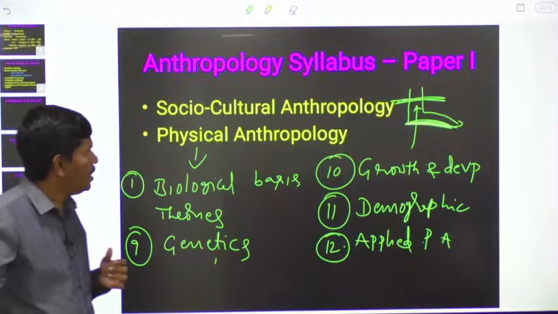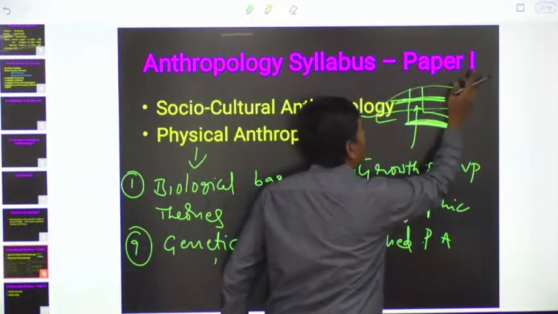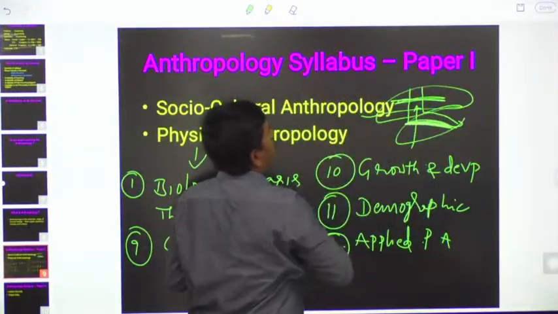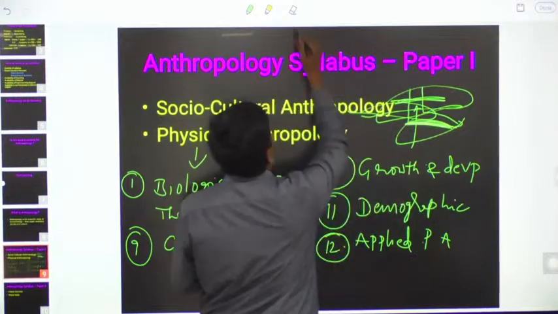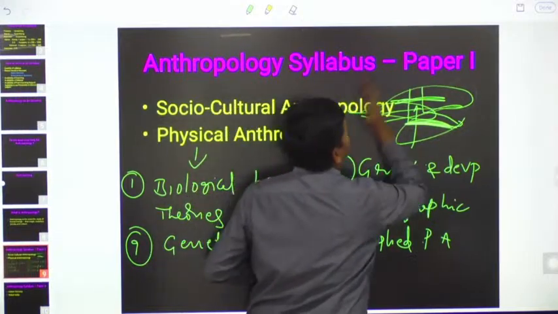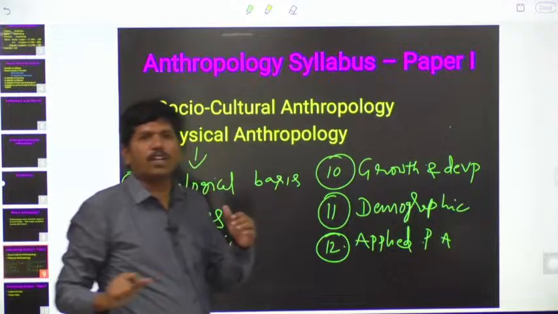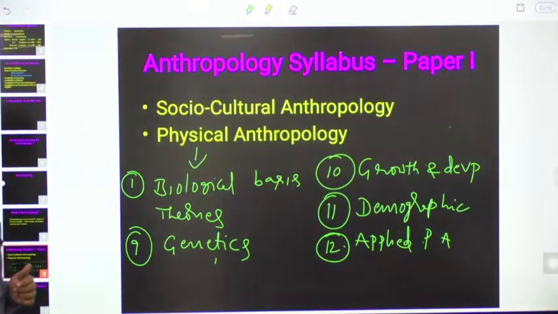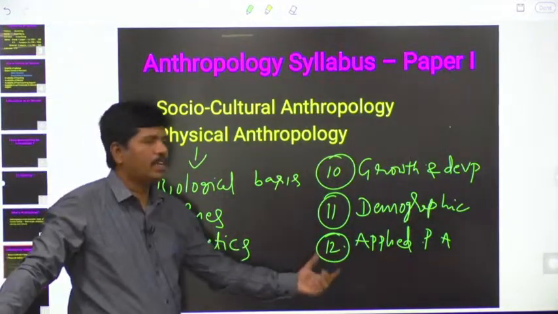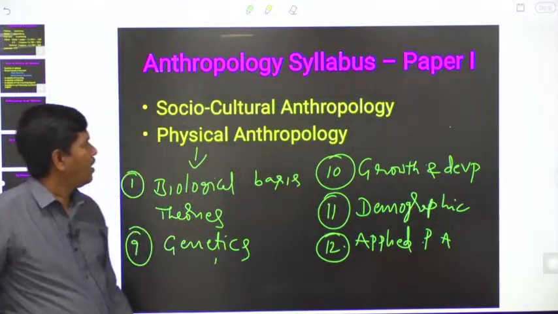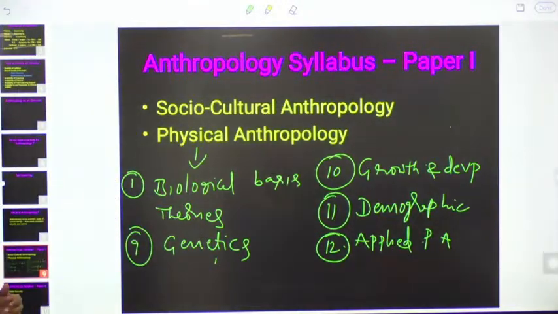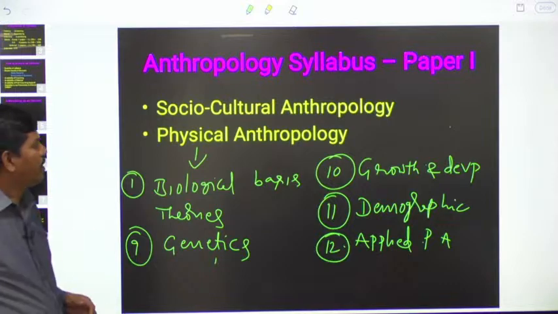That's why we are going to apply this knowledge to solve a number of medico-legal cases also. All those aspects will be there in applied physical anthropology. This is about paper 1, socio-cultural anthropology and physical anthropology.